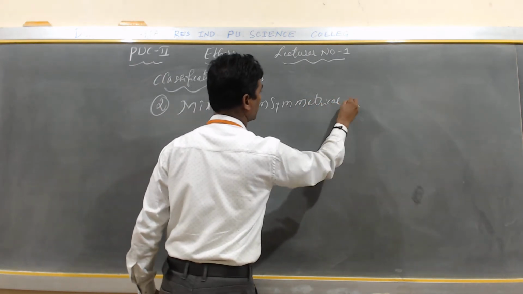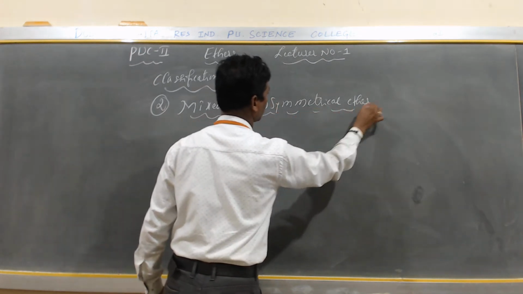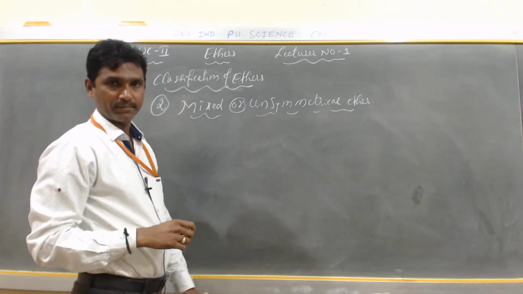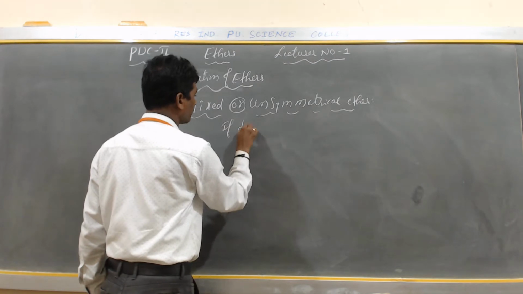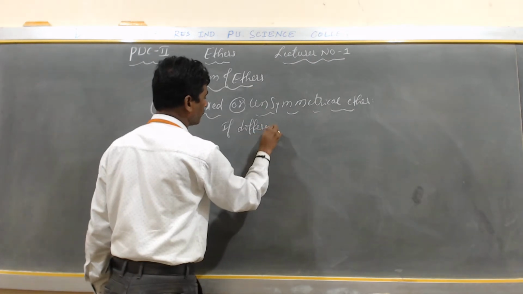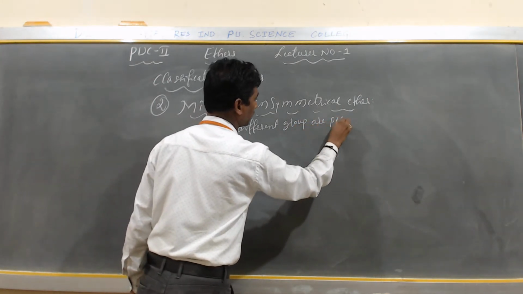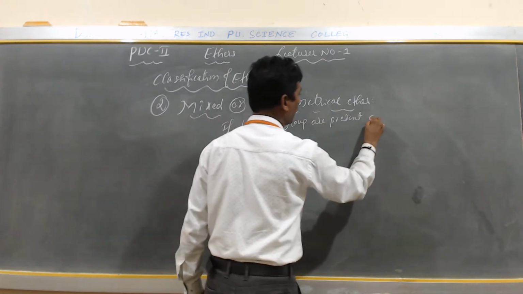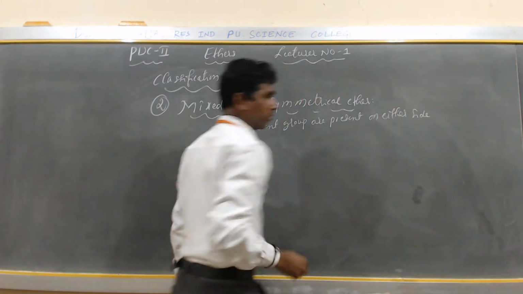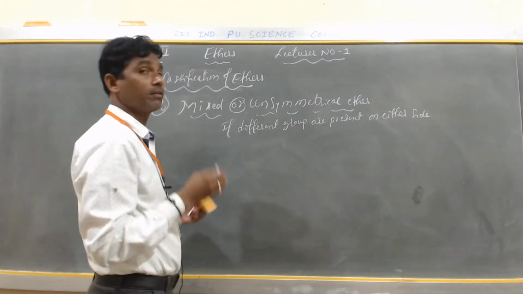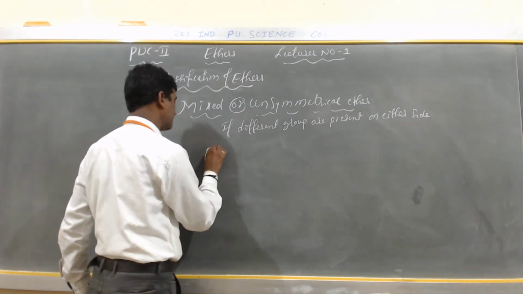Mixed or unsymmetrical ether. So here, what is this? If different groups are present on either side of what? On either side of the oxygen atom, it is called what? Mixed ether. Yes, my dear students, I can write an example.